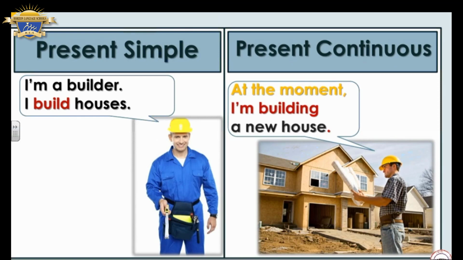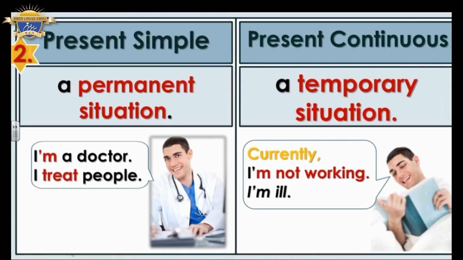We use also present simple to talk about a permanent situation. What does it mean by permanent situation? I am a doctor. I treat people. It is a situation that will last for a long time in the future. I am a doctor. What is my job? I treat people. So it is a permanent situation.